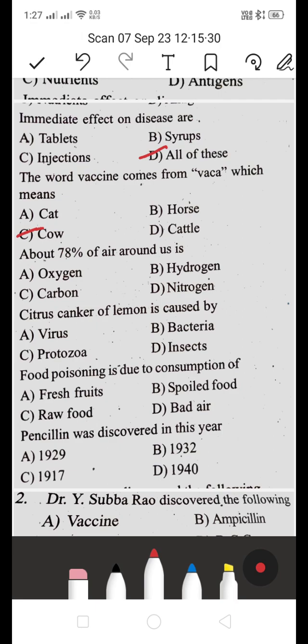It's nitrogen. Air is 78% nitrogen, whereas oxygen is 21%. And hydrogen is 0.0000005%.